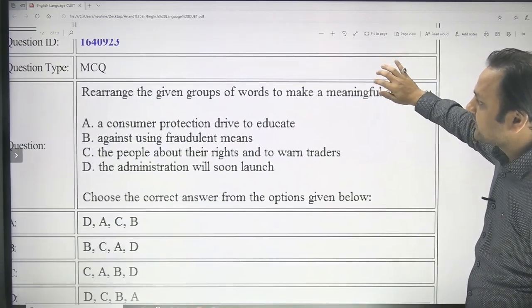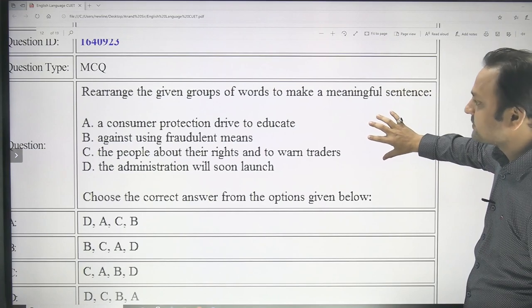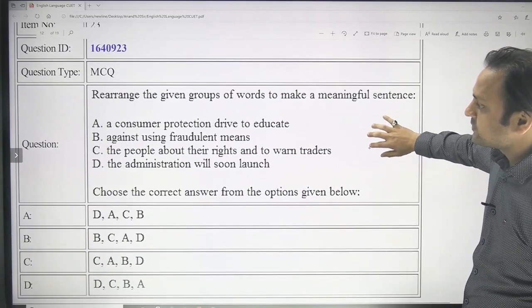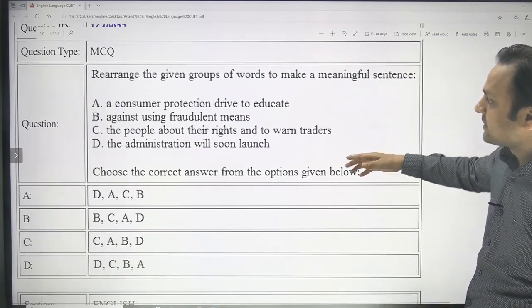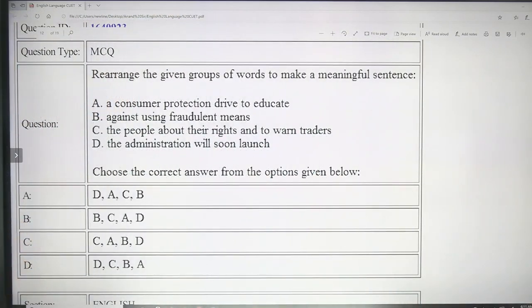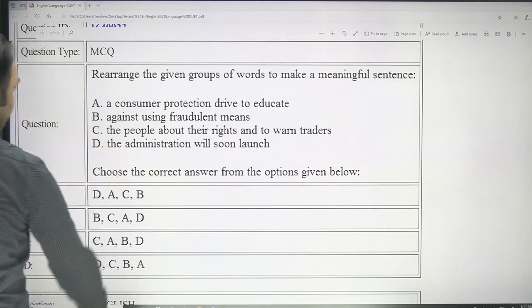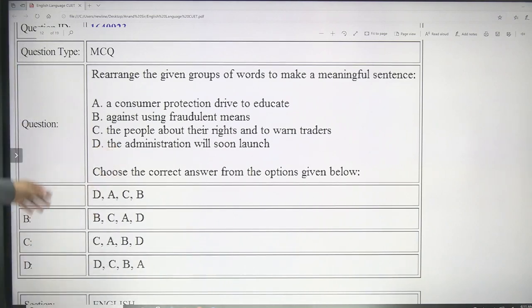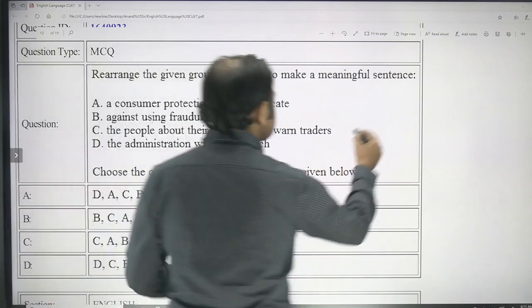And now you have to rearrange the given group of words to make a meaningful sentence. What could be the possible order of these sentences? So obviously D is the opener. The administration will soon launch what? A consumer protection device to educate the people about their rights and to warn traders against using fraudulent means. So D is the obvious opener here.